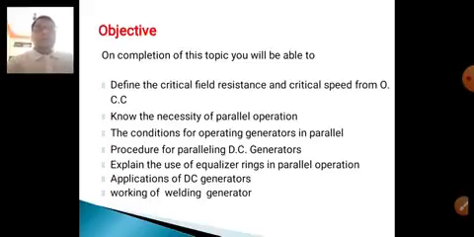So in this second chapter, this is the last topic. These all are covered from the last presentation. What is the definition of critical field resistance and critical speed? What is the necessity of parallel operation, the conditions for parallel operation, and the procedure for paralleling of DC generators, the use of equalizer rings, the applications of different types of generators, and the working of a welding generator?